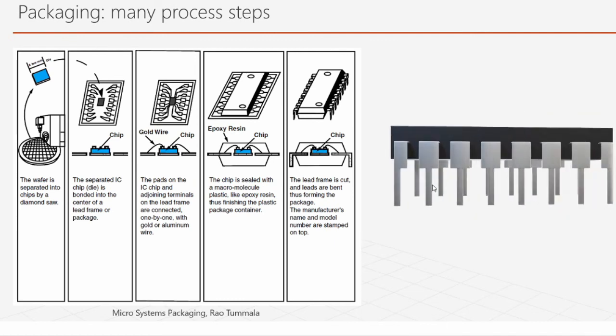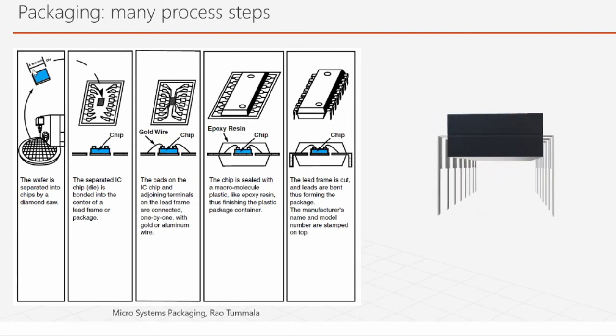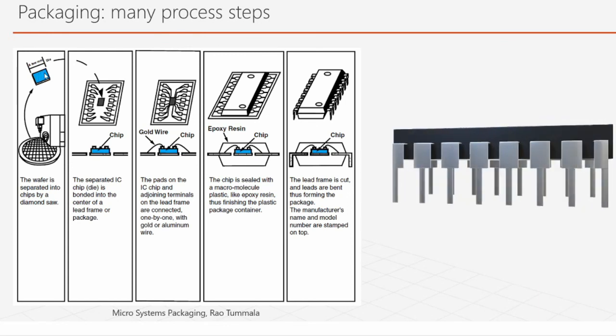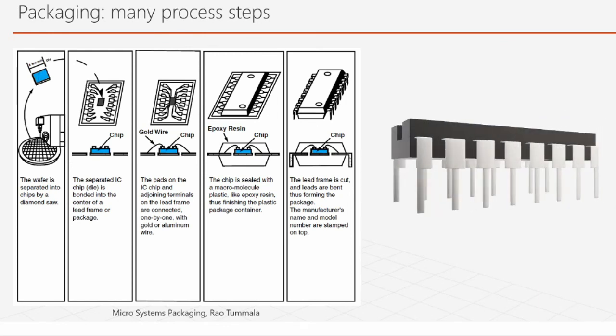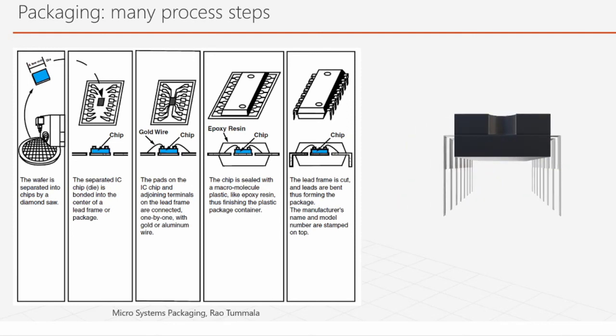First you take the die from the wafer, you cut a die, then you put the die into the package, you bond the package, then you cover it, put some epoxy resin, all those things, then finally you get this. So you get this IC.